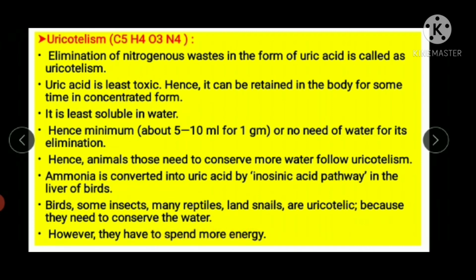So if the question comes, write a note on uricotelism. You are going to write the process in which uric acid is eliminated. Second point, it is least toxic, so it can be retained in the body for some time. Least soluble in water, this is your third point. Fourth point, you can write 5 to 10 ml of water required for 1 gram removal of uric acid. And last point, you are going to write about the examples. So this is all about uricotelism.